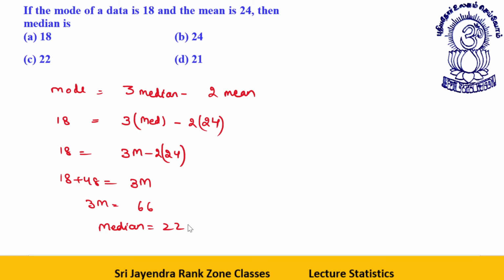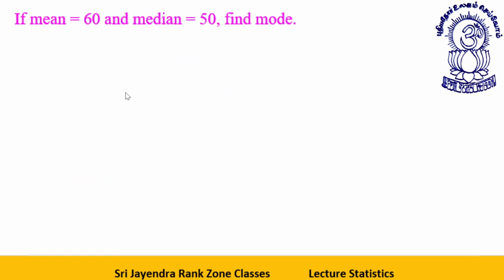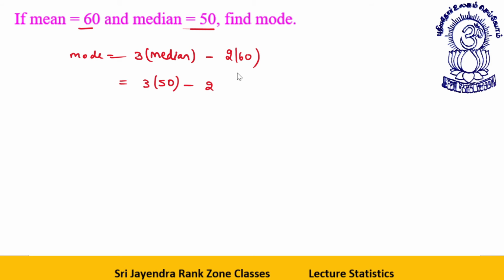Now I'll take some direct questions based upon mode. Look, mean is equal to 60, median is equal to 50. Find the mode. What is the formula for mode? Mode is thrice the median minus twice the mean. So that is thrice the median, 50, minus twice the mean.